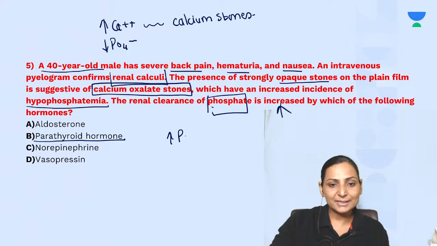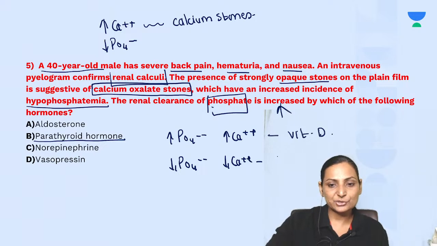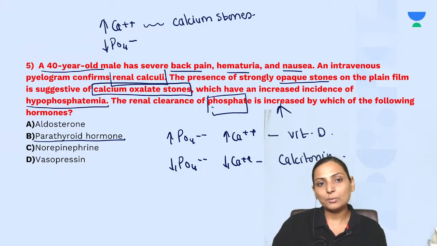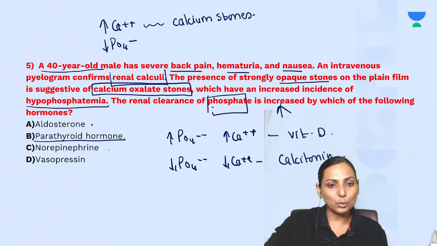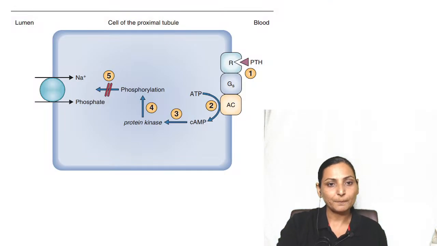If it is increase in phosphate and increase in calcium, it is vitamin D. If it is decrease in phosphate as well as decrease in calcium, it is calcitonin. Increase in calcium, decrease in phosphate is PTH. And these are the three important hormones which are taking part in calcium regulation. Aldosterone, norepinephrine, vasopressin, they are not related directly to calcium. So there should not be any confusion.